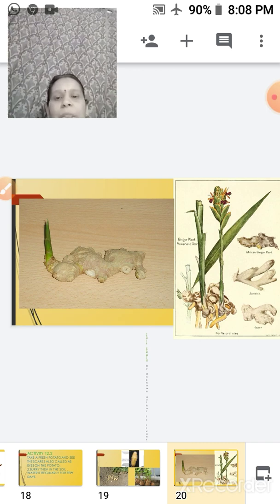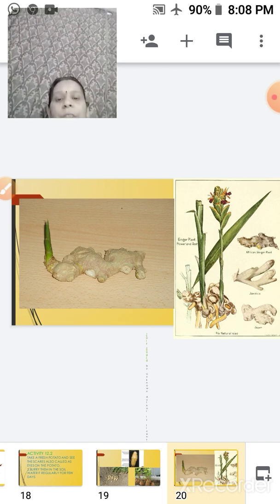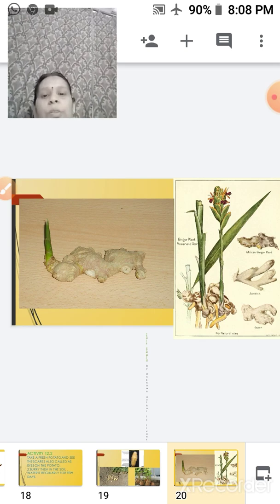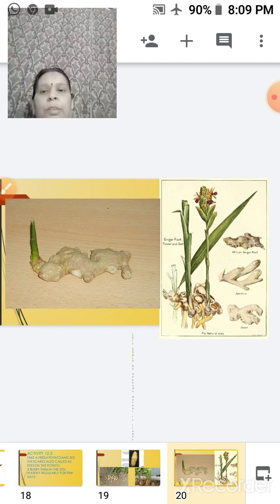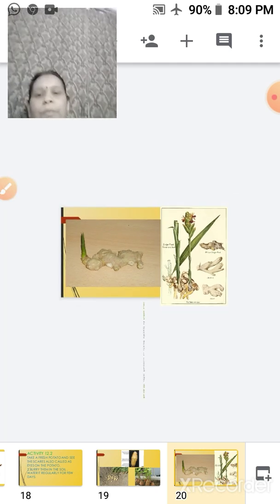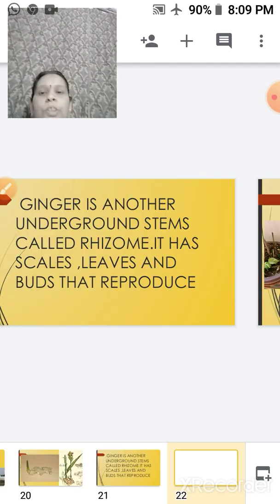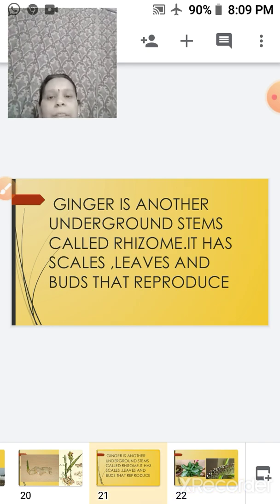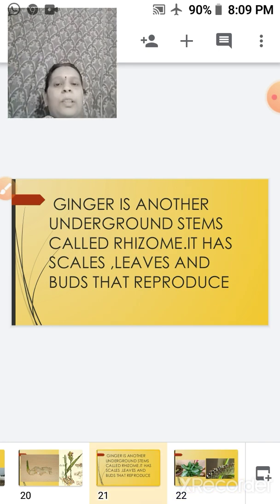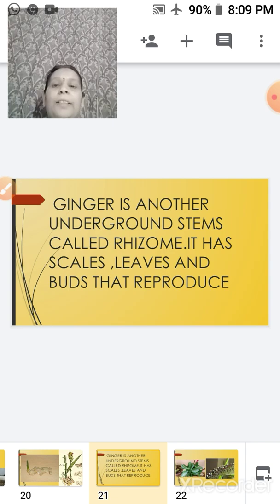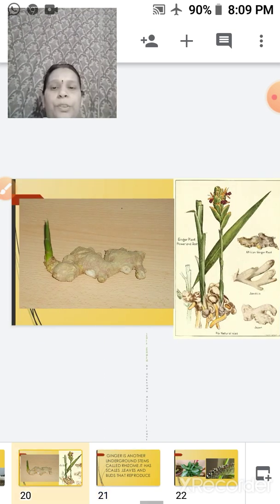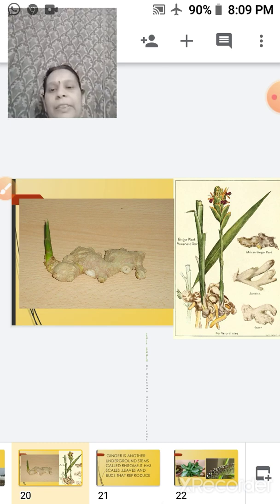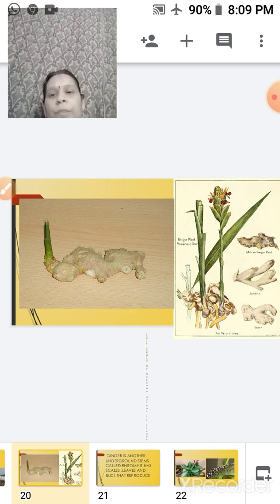This is your ginger. Okay, so ginger also grows with vegetative propagation. So we will just see how this ginger grows now. Ginger is another underground stem which is called the rhizome. It has the scale leaves and the buds that reproduce. So here you can see the scaly leaves on the ginger which grow up into a new plant.